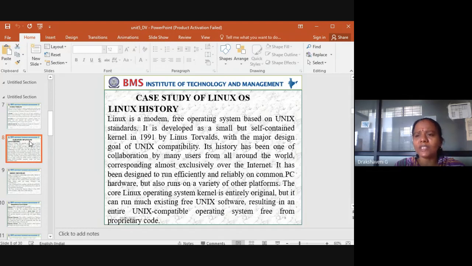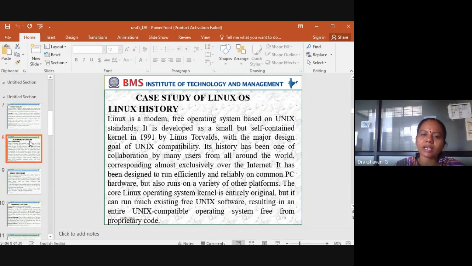So the same we would have seen, if I say web browsers, how many web browsers are there? There are so many huge web browsers. At least 3 generally we know web browsers is a Google, one is a Mosaic, one is a E. So like this we have so many things, different people or different companies have developed. So that's the reason here the Linux is exclusively over the internet.